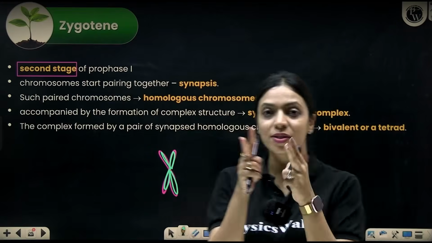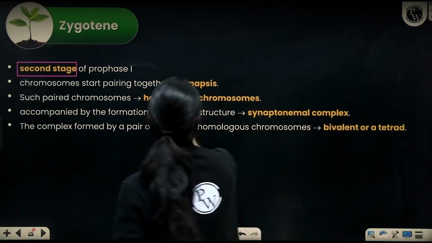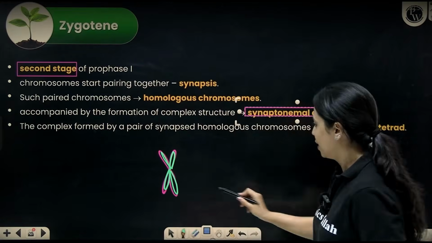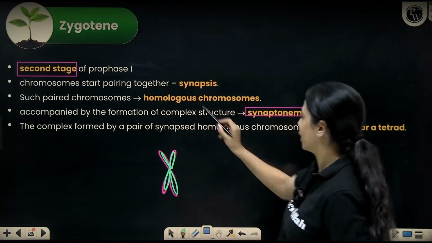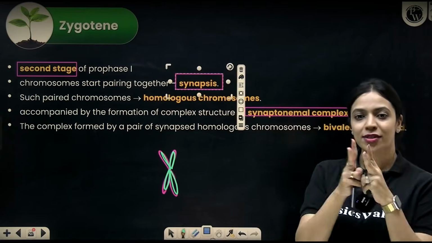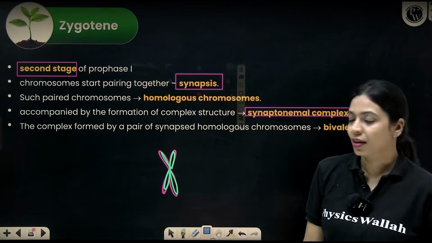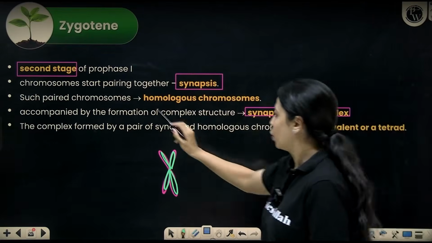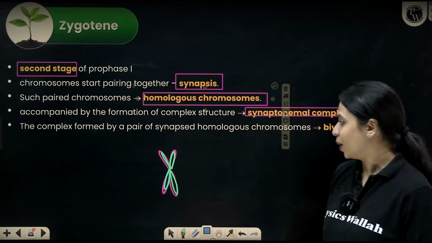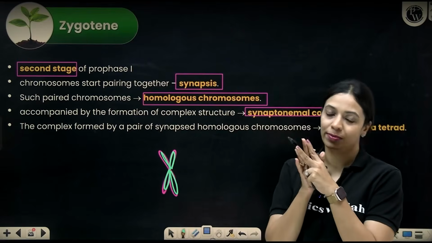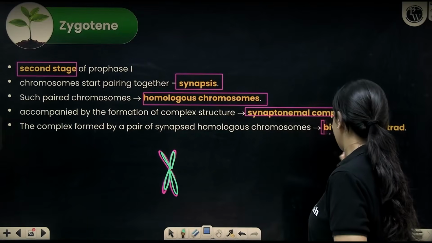Okay. So what is gluing them together is called the synaptonemal complex, and this complex of two homologous chromosomes sticking to each other is what we call synapsis, that is chromosomal pairing. Random chromosomes cannot pair, only homologous chromosomes will pair. Now that you have two chromosomes together forming a complex, you can call it a bivalent.